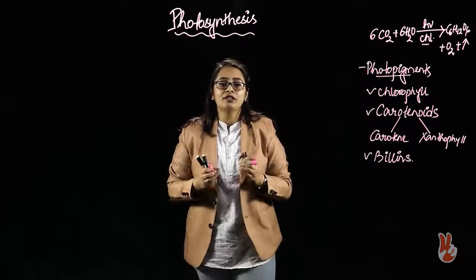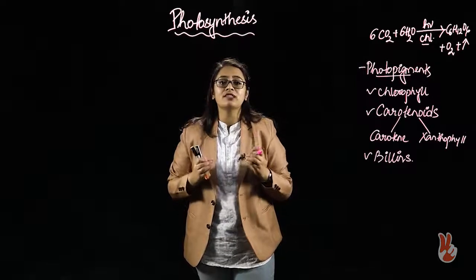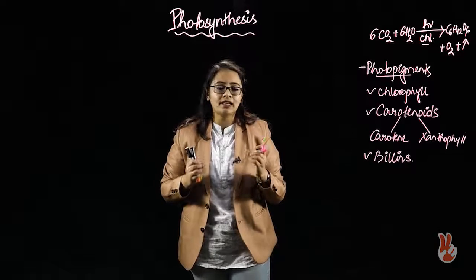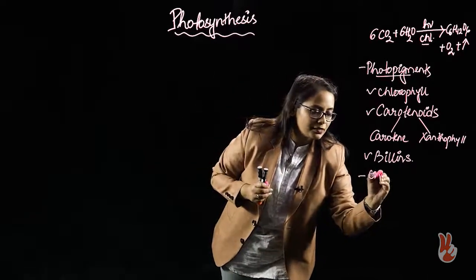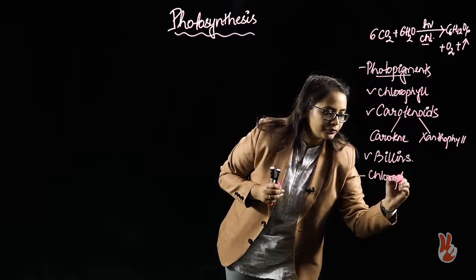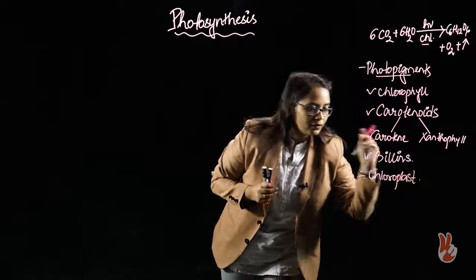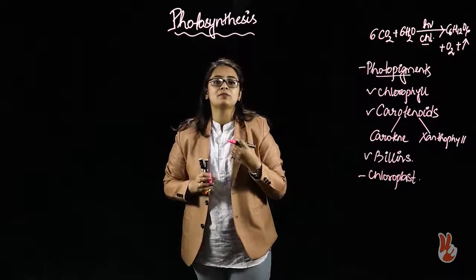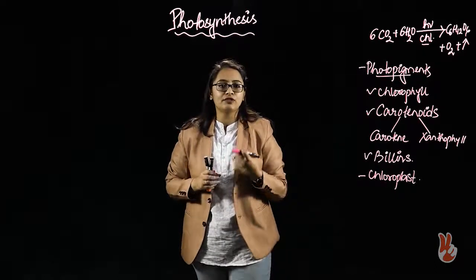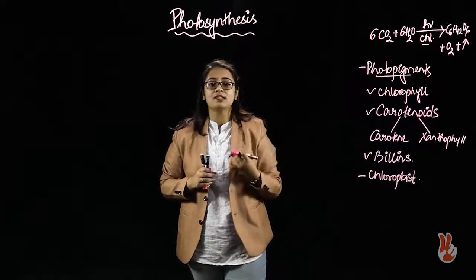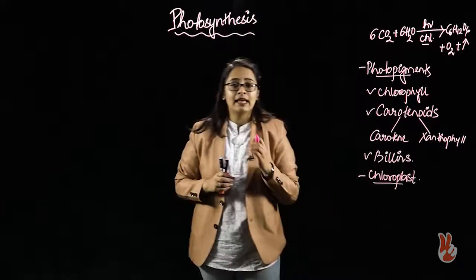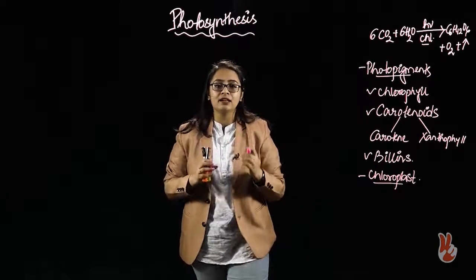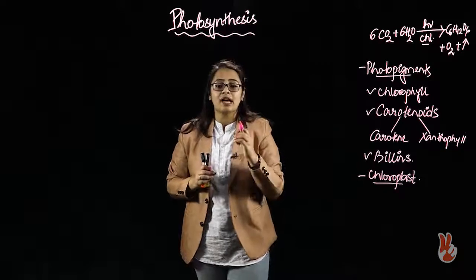Now, if we look into the site of photosynthesis, where does this photosynthesis actually occur? The site of photosynthesis in a cell is the chloroplast. As chlorophyll is the prime pigment required to carry out photosynthesis, and this pigment is present in the chloroplast, the whole process of photosynthesis takes place inside the chloroplast. Chloroplast is a type of plastid.